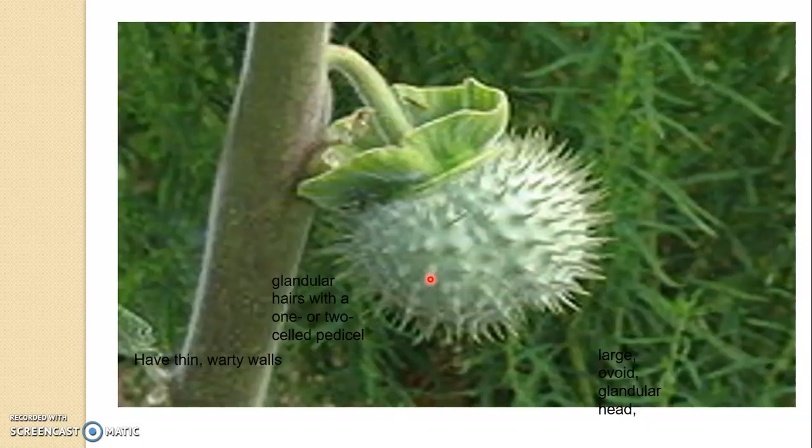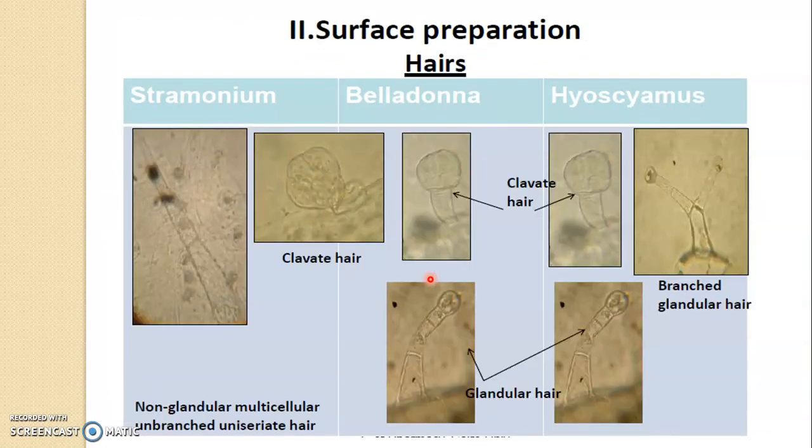This is the datura fruit, that is the thorn apple. See, here are the trichomes. In case of datura, we have the non-glandular, that is the covering trichomes, uniseriate covering trichomes. In case of belladonna and Hyoscyamus, the covering trichomes have a glandular head.